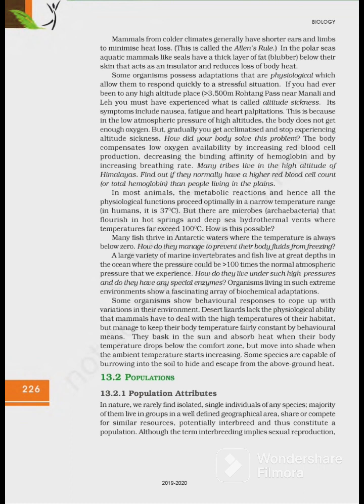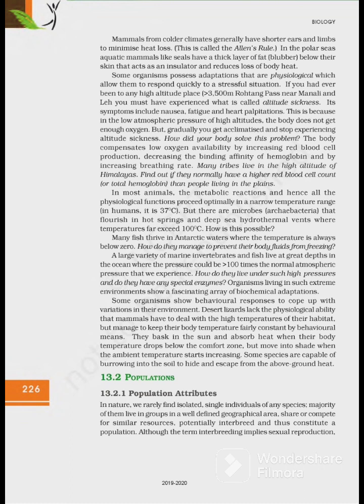This is because in the low atmospheric pressure of high altitudes, the body does not get enough oxygen, but gradually you get acclimatized and stop experiencing altitude sickness. How did your body solve this problem? The body compensates low oxygen availability by increasing RBC production, that is red blood cell production, decreasing the binding affinity of hemoglobin and by increasing breathing rate.